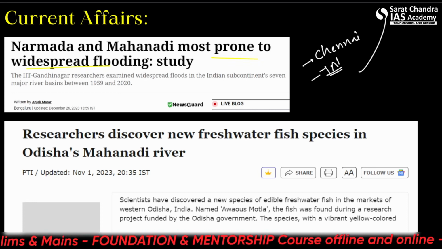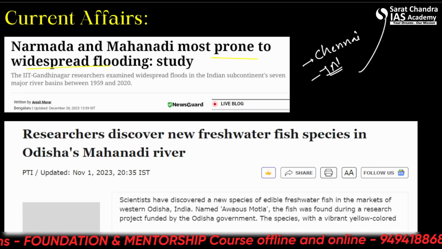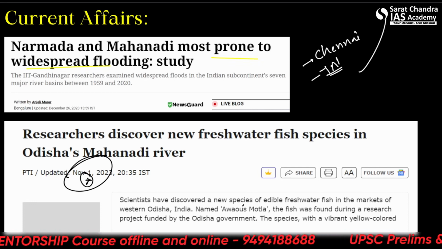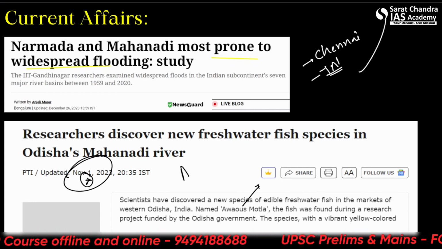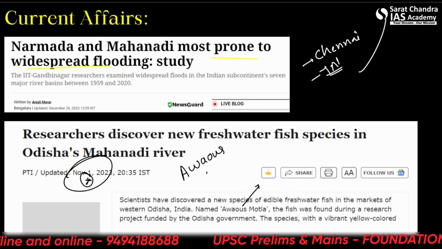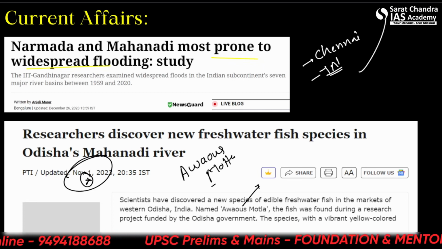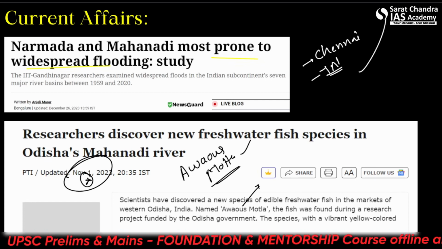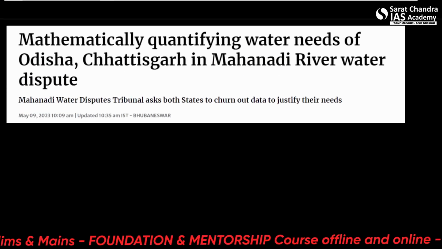Researchers discovered a new freshwater fish. So what is the name of this fish in the Mahanadi? This is November 1, 2023. Alright, very latest current affair. So Abaus Motla. A question can be asked that Abaus Motla has been discovered recently in which river of the Indian subcontinent? So the answer will be Mahanadi.